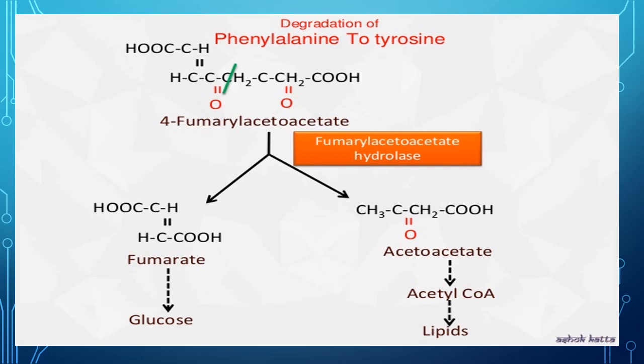Then fumarate is used for the production of glucose and acetoacetate is used for the preparation of acetyl-CoA, and this acetyl-CoA is used for the production of lipids.